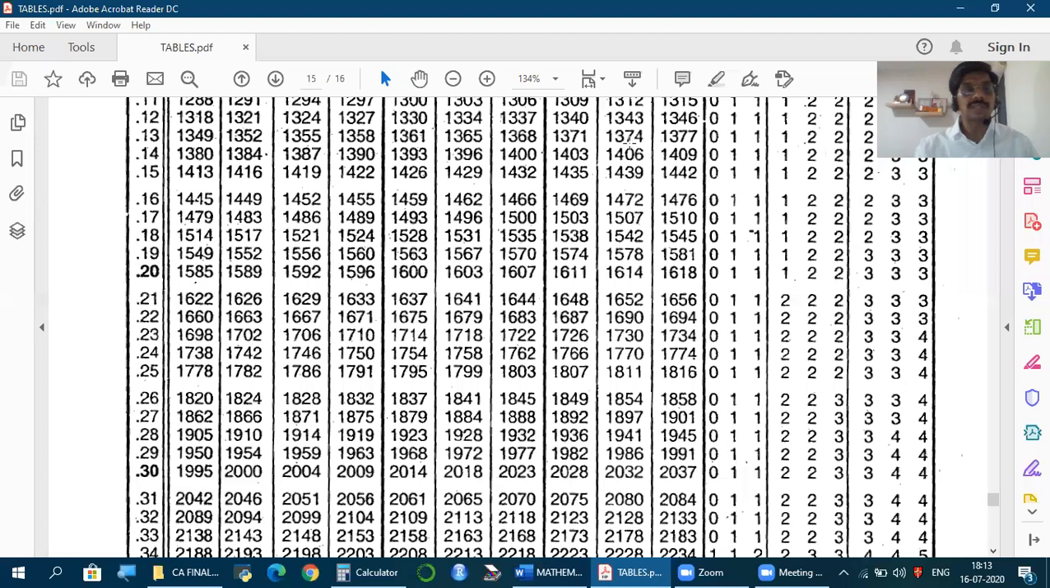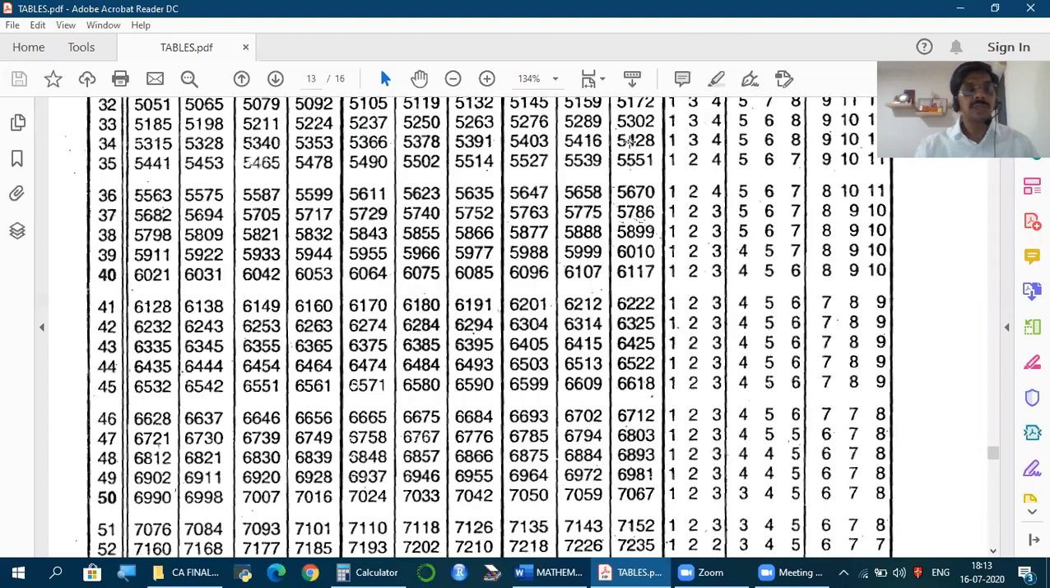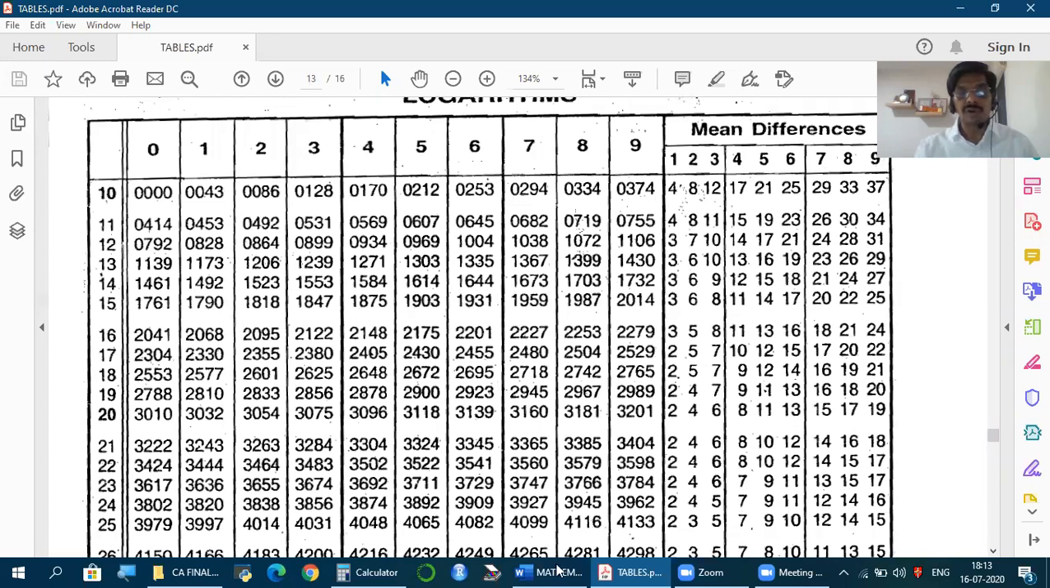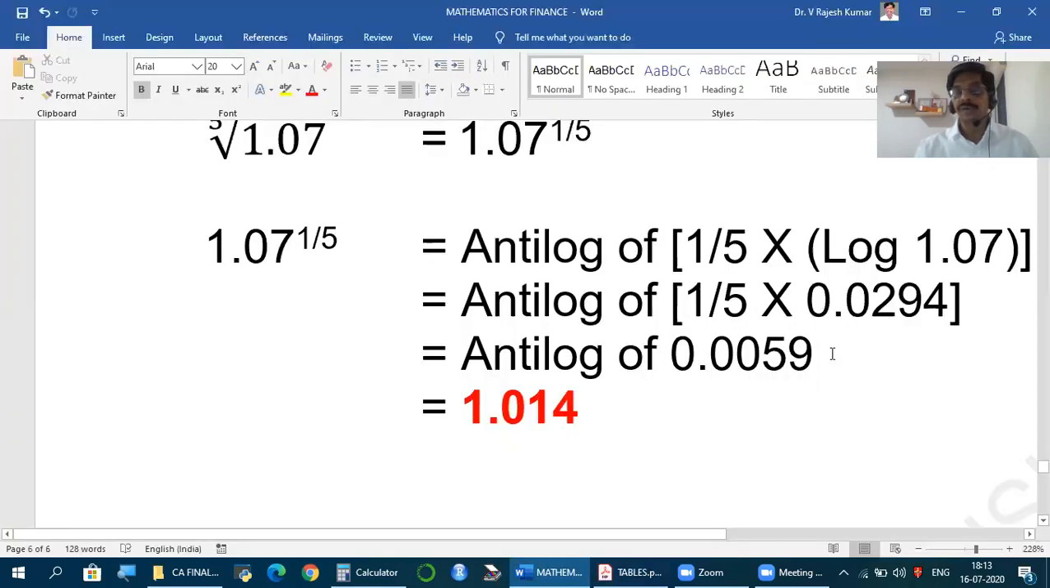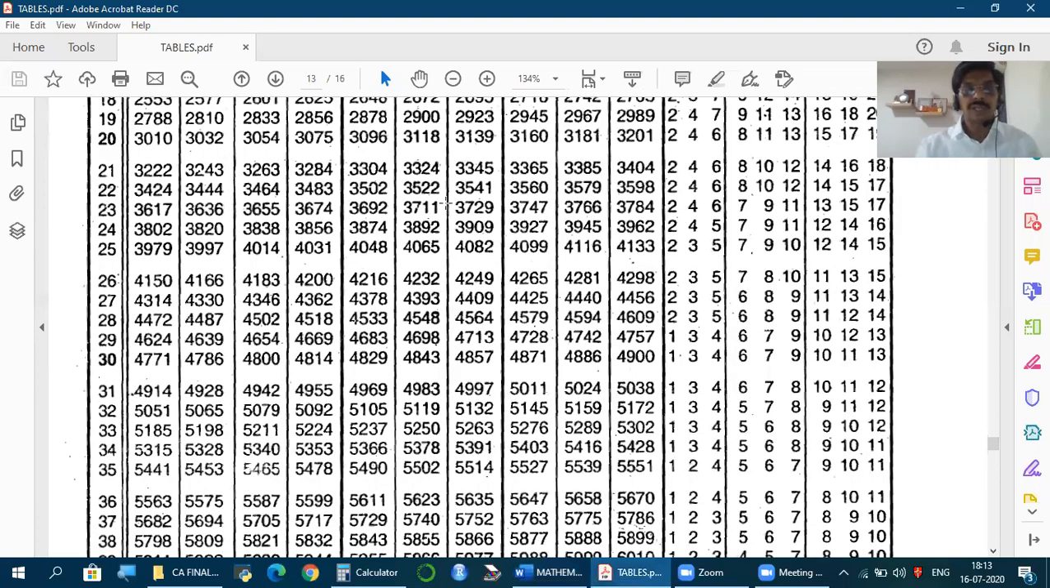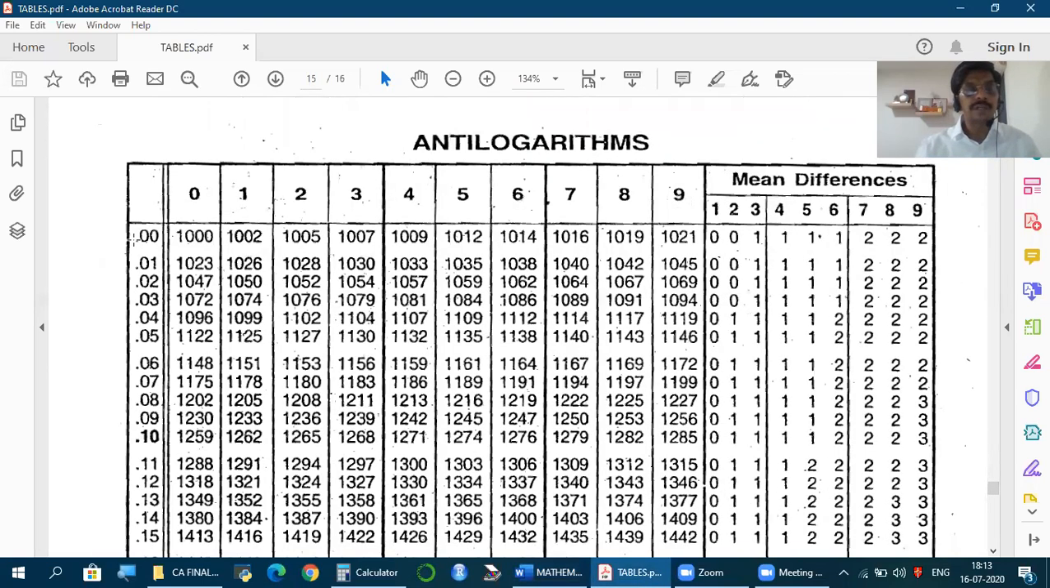So go to the logarithm tables, 107, 10 under 7, 0294. So 0.029. Now into 1 by 5 will give us 0.00588 something. But as you remember, in antilog tables we can have only up to 4 digits after the decimal. So take 0.0059. To find the value under 0.0059, go to the antilog tables, which begins with decimal, 0.00 under 5, 1012, same line under mean difference 9, 2. So 1012 plus 2, 1014, put that number.